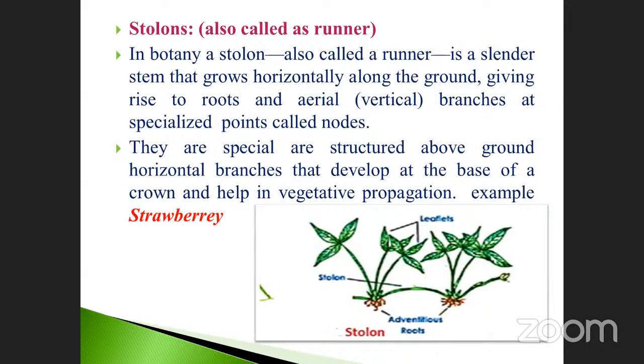At the specialized point, this one is the mother plant, and this is called the runner. When it touches the ground, vertical branches originate. That point is called a node. They are special structures above the ground, horizontal branches that develop at the base of the crown and help in vegetative propagation.